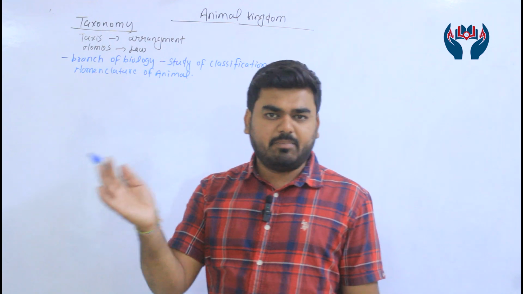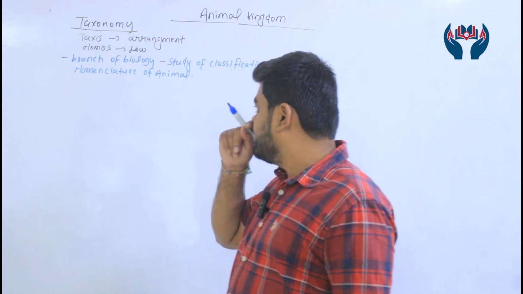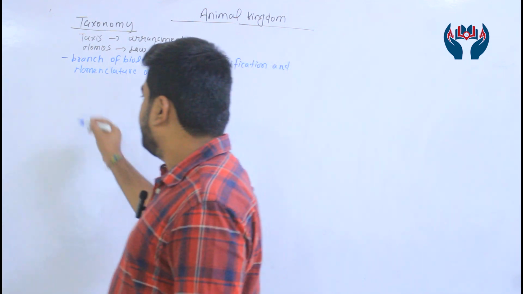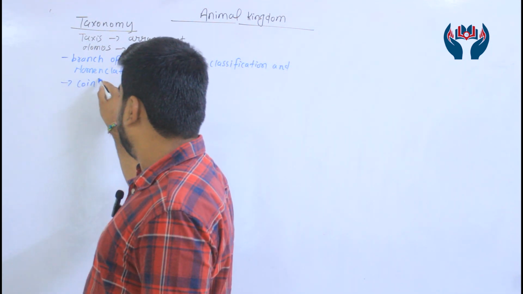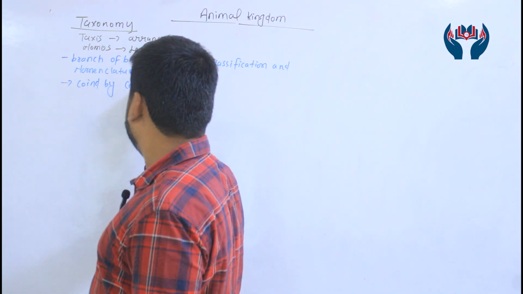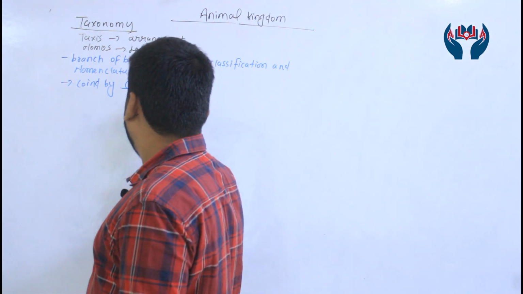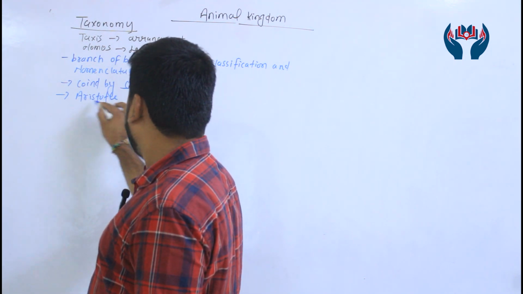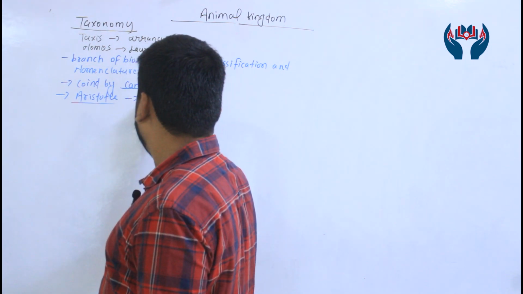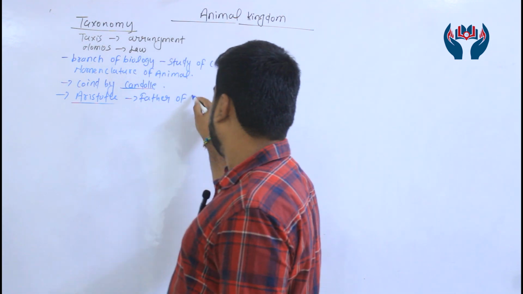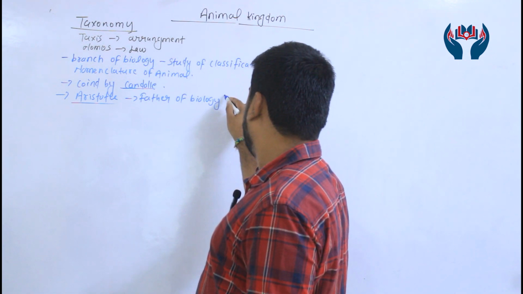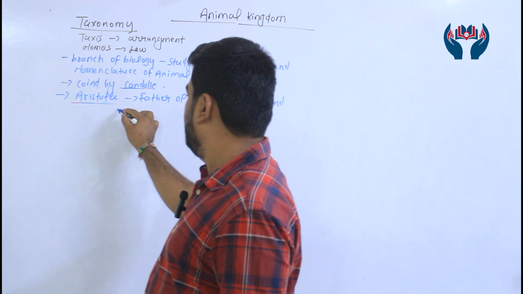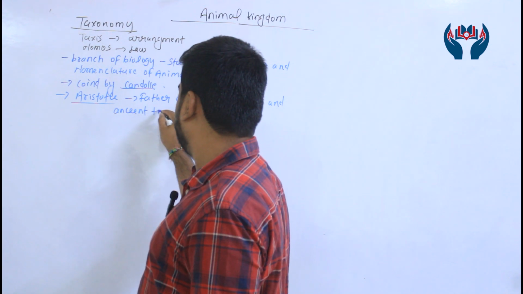Actually, taxonomy is separate for plants and animals. But here we can say a study of the classification and nomenclature of animals is called taxonomy. Guys, the term taxonomy was coined by the scientist Candolle, right? And one more scientist involved is Aristotle, and Aristotle is called the father of biology or zoology and father of ancient taxonomy.